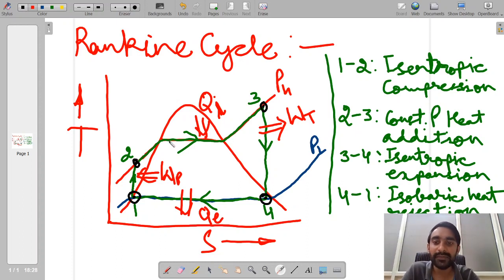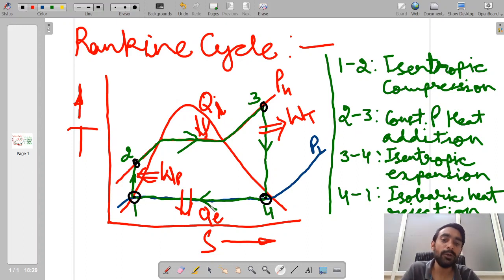So over here this is a boiler, and the 3 to 4 process is a turbine. In process 4 to 1, we are once again rejecting a certain amount of heat, and this rejection of heat takes place inside a heat exchanger.